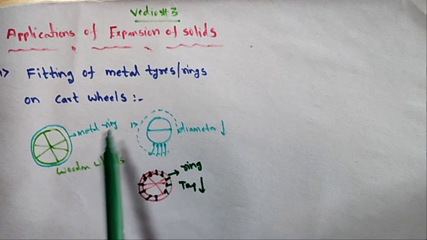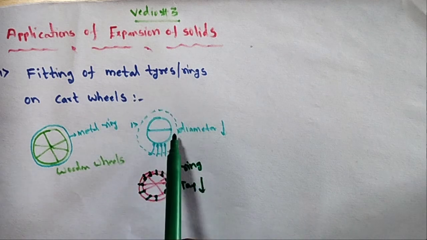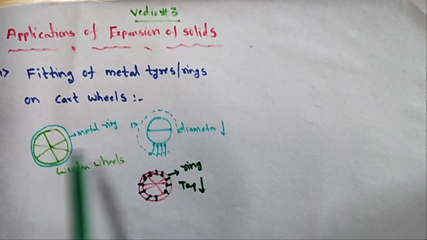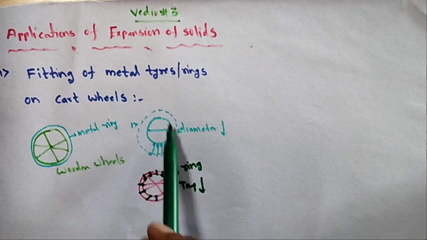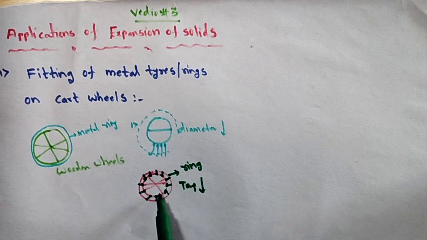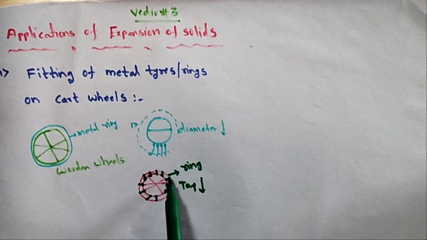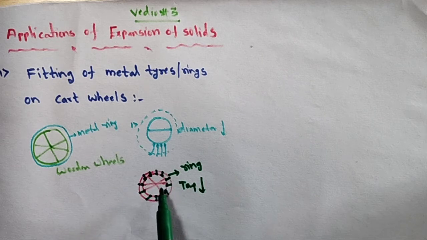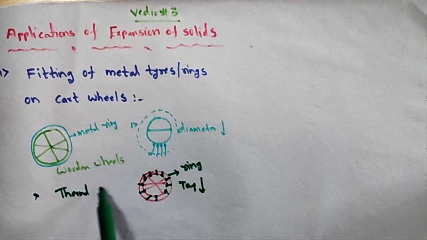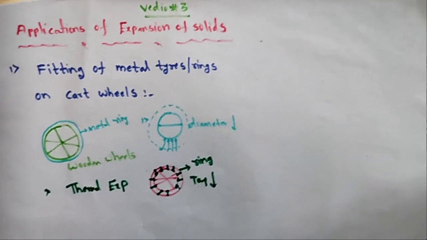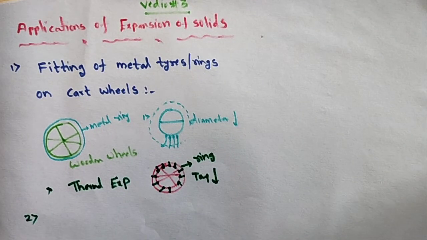Initially, the metal tire or ring has a smaller diameter than the wheel. When heat is given to the metal ring, the diameter, or the complete circumference, increases, and it is fixed onto the cart wheel. On cooling, it fits 100% tightly. What is the main reason? Due to thermal expansion. This is the first application, and now I am taking the second application.